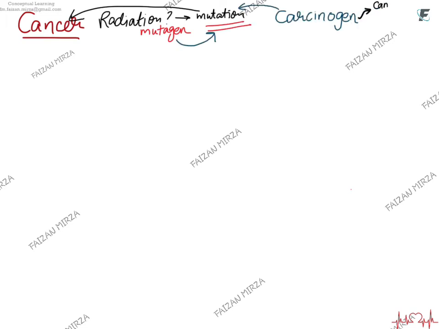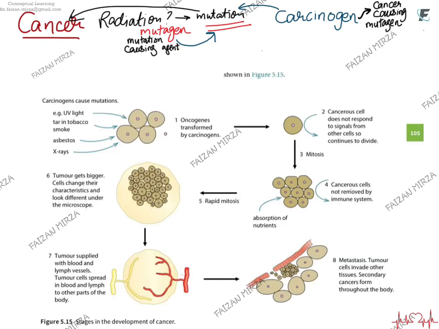We need to keep in mind the definition or the main concept behind a carcinogen. A carcinogen is a mutagen that can cause a mutation, and that mutation in turn can cause cancer. So this is a normal cell. When carcinogens cause mutation, these include UV light, tar and tobacco smoke, asbestos, or X-rays.